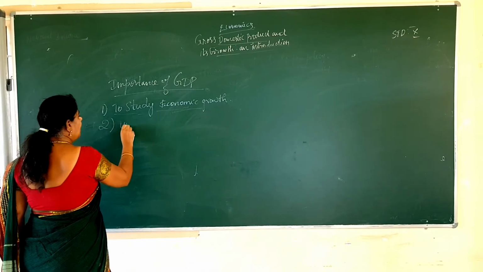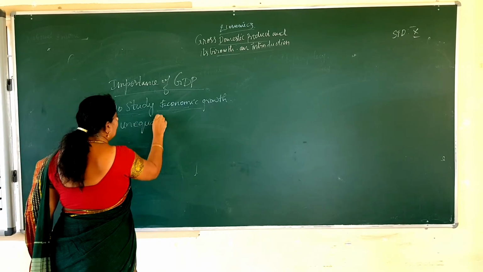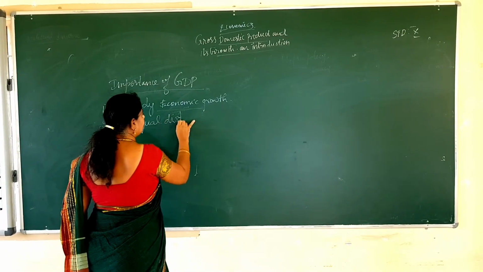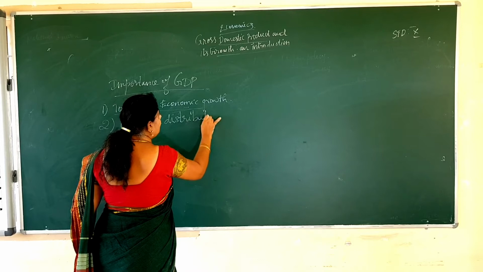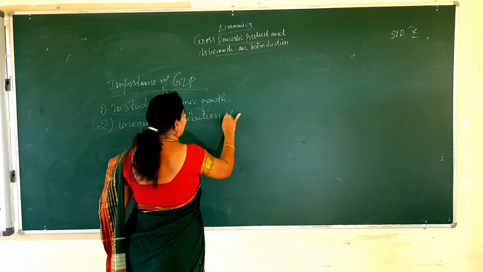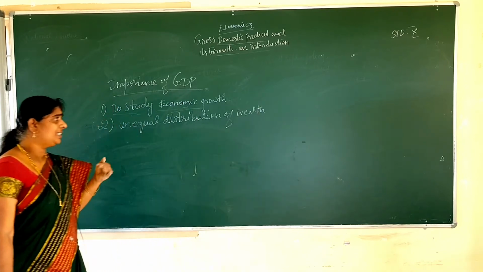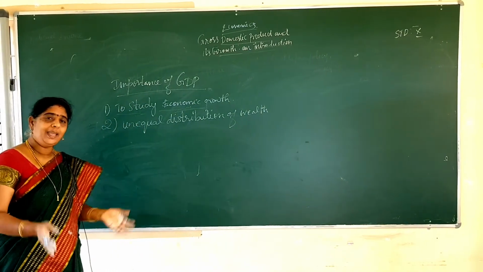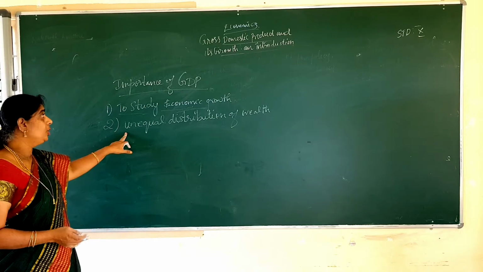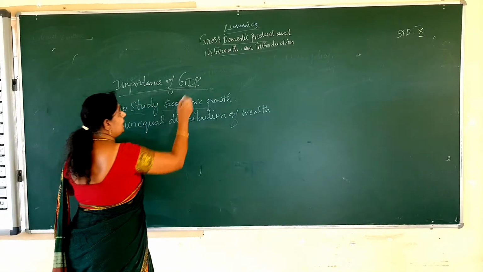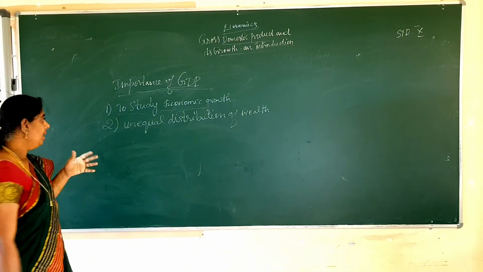Next is unequal distribution of wealth. How the wealth is distributed, whether it is distributed equally or unequally, that we come to know by knowing the GDP. This is the second point.